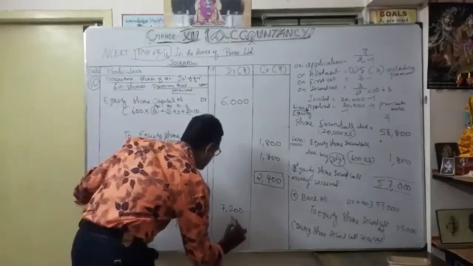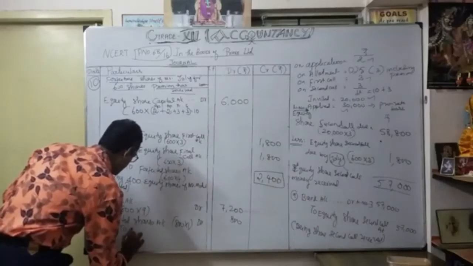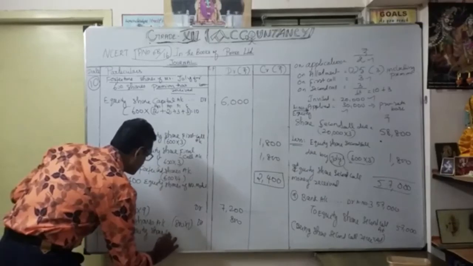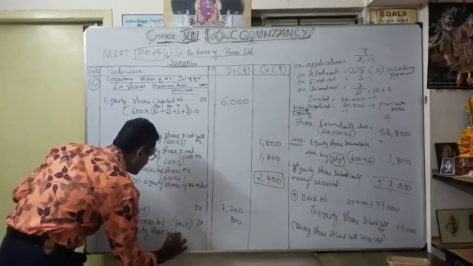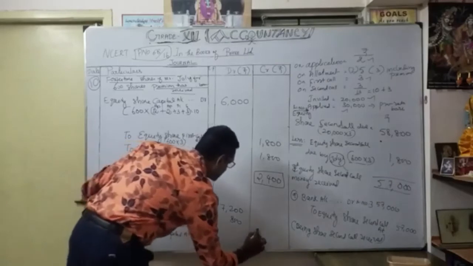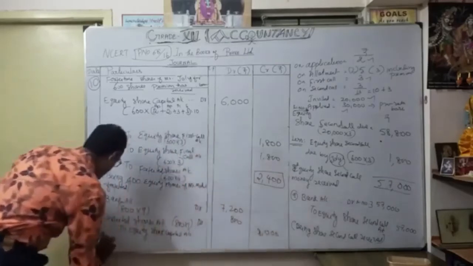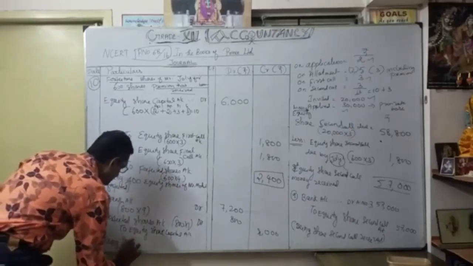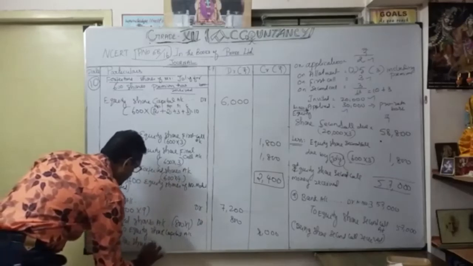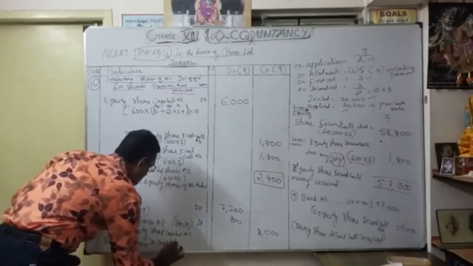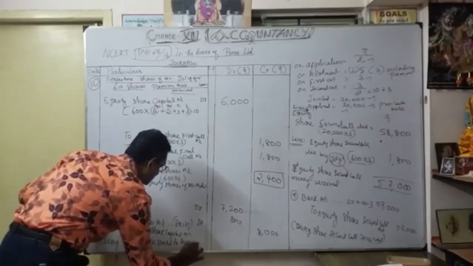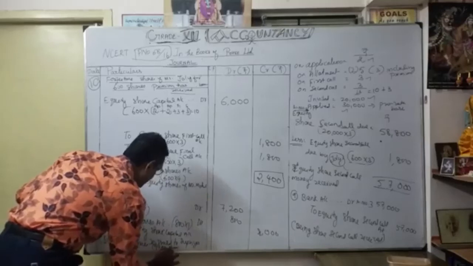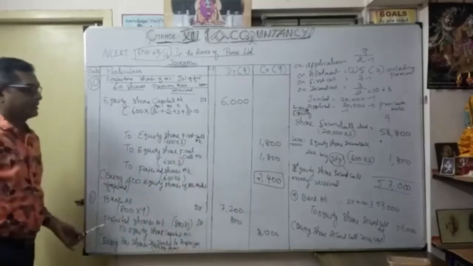Okay, 800, to equity share capital account, 8,000. Narration: 800 shares reissued to Supriya at the rate of 9 per share. Okay, that's our 11th entry.